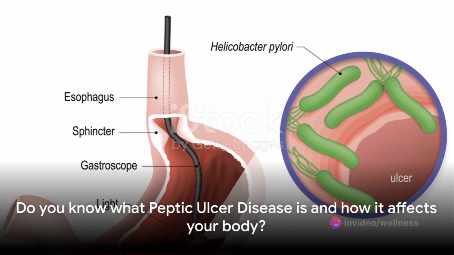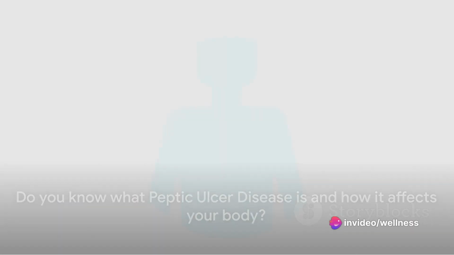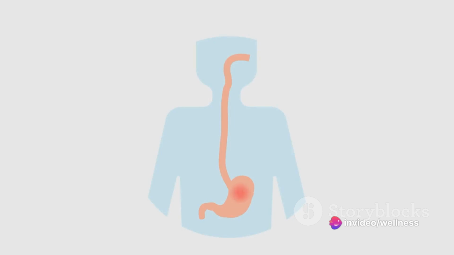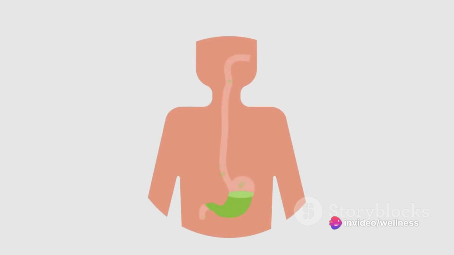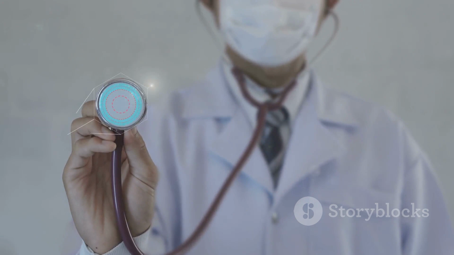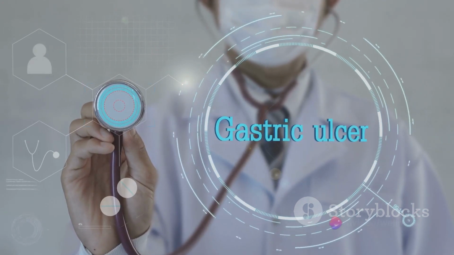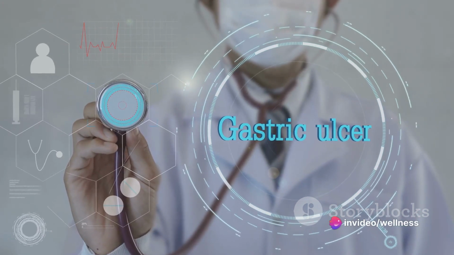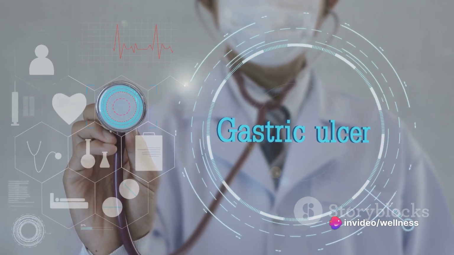Do you know what peptic ulcer disease is and how it affects your body? Peptic ulcer disease, or PUD, refers to open sores that form on the inner lining of your stomach or the upper part of your small intestine, known as the duodenum. These sores, or ulcers, develop when the protective lining of these areas is eroded, allowing the stomach acid to irritate the underlying tissues. Now there are two types: gastric ulcers that form in the stomach and duodenal ulcers that occur in the upper part of the small intestine.